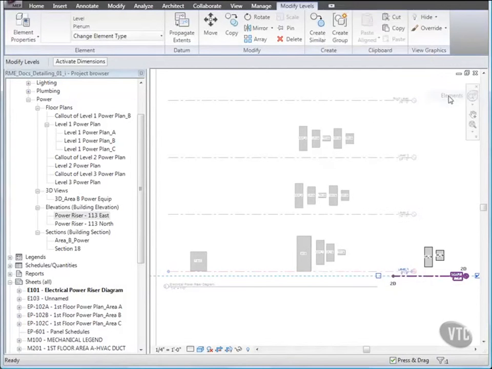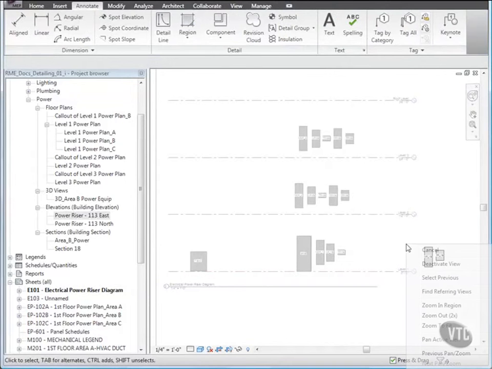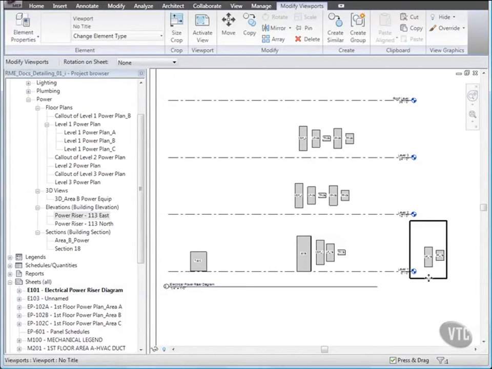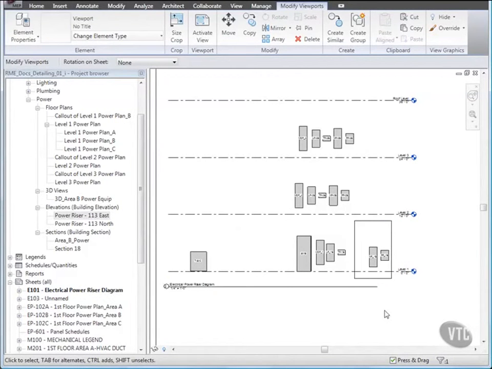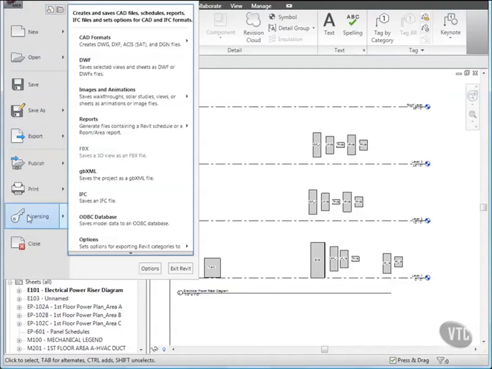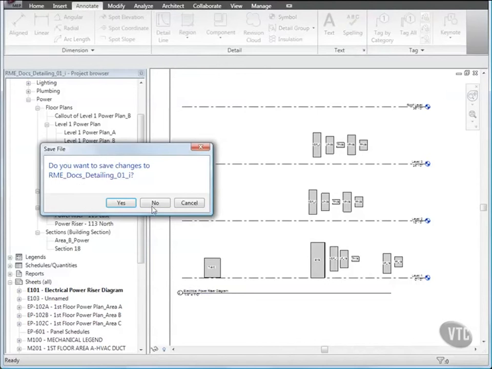Then right-click and click Deactivate View and select the 113 East elevation view again and drag it to the left so that it overlaps the 113 North view as shown. Clear the selection and close the file without saving it, as the next lesson will provide its own training file, and that concludes this lesson.